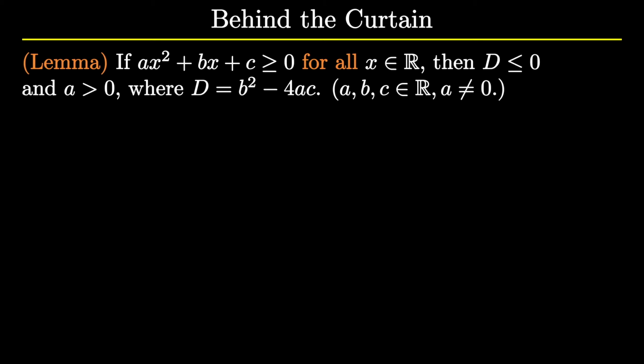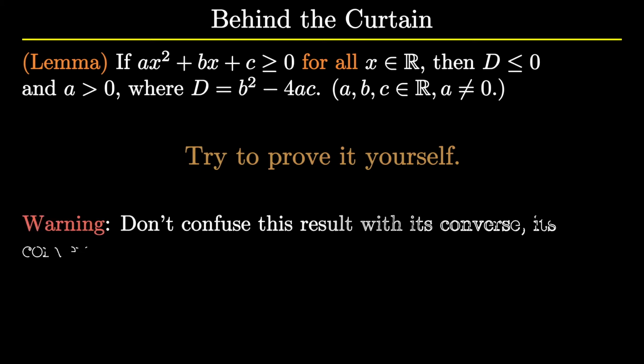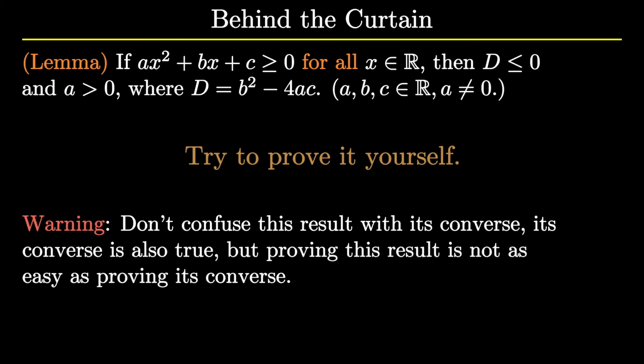Let me read out the statement for you. If ax square plus bx plus c is greater than or equal to 0 for all real x, notice that for all real x, then the discriminant is less than or equal to 0 and the leading coefficient is positive. Try to prove this lemma yourself. But here is a word of caution. Don't confuse this result with its converse. Its converse is also true, but proving this result is not as easy as proving its converse.